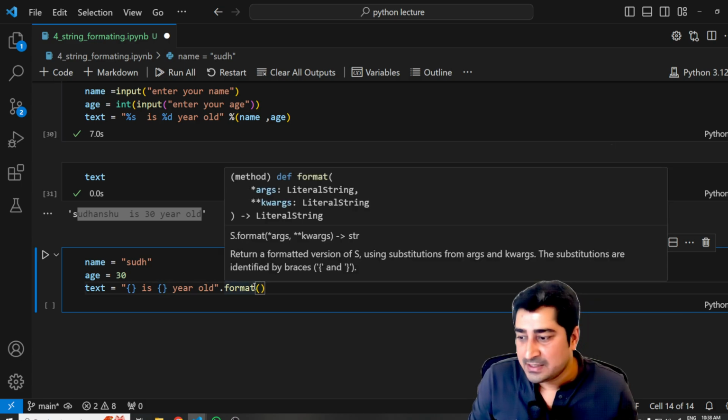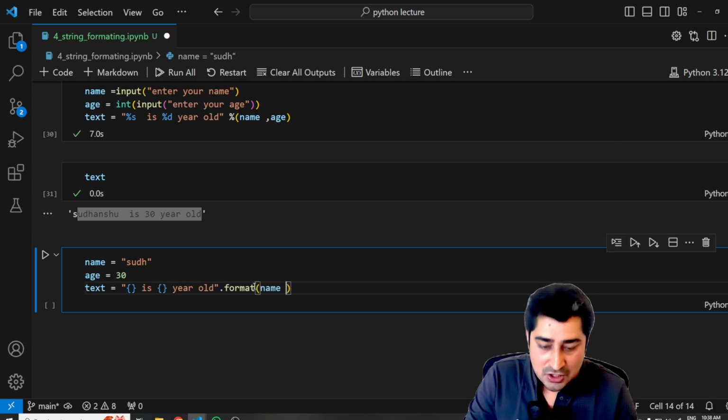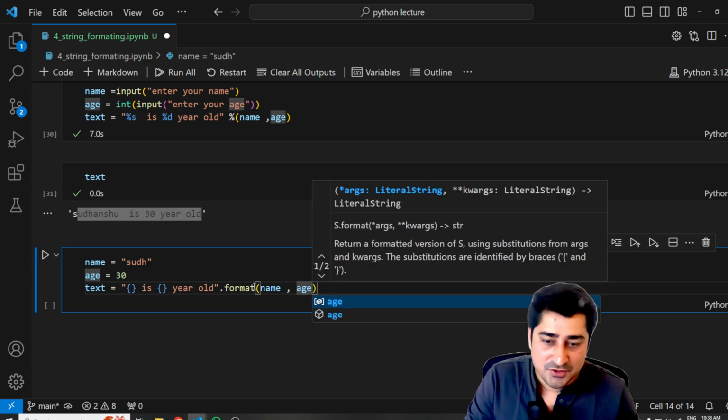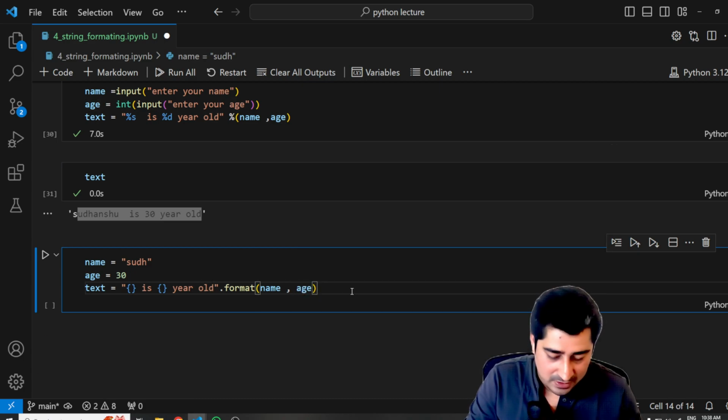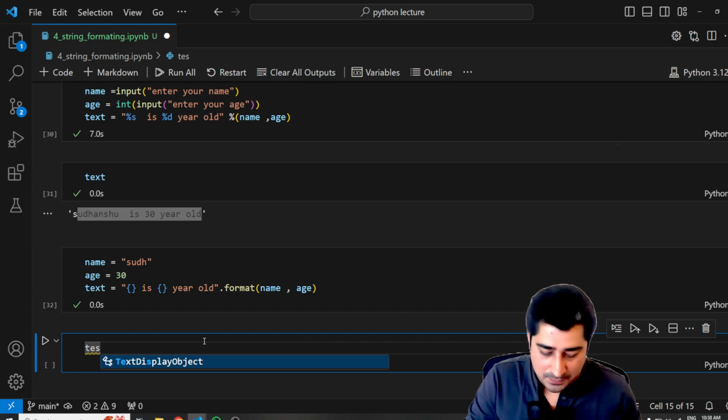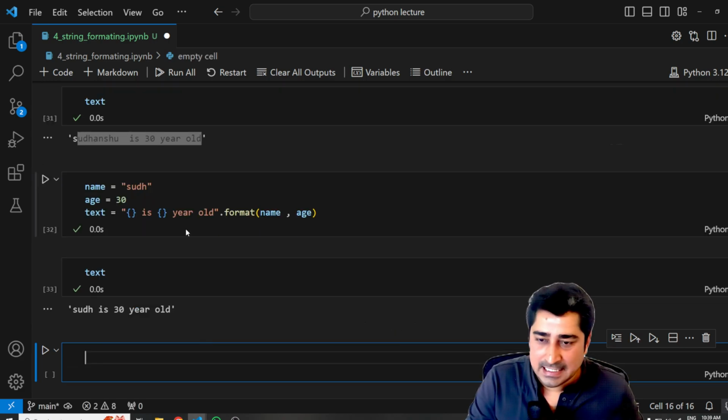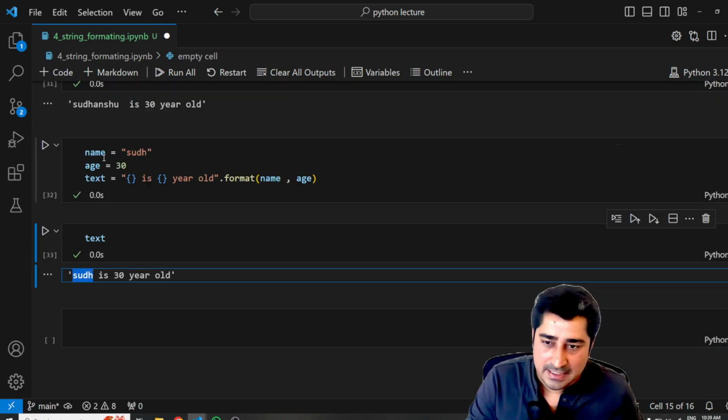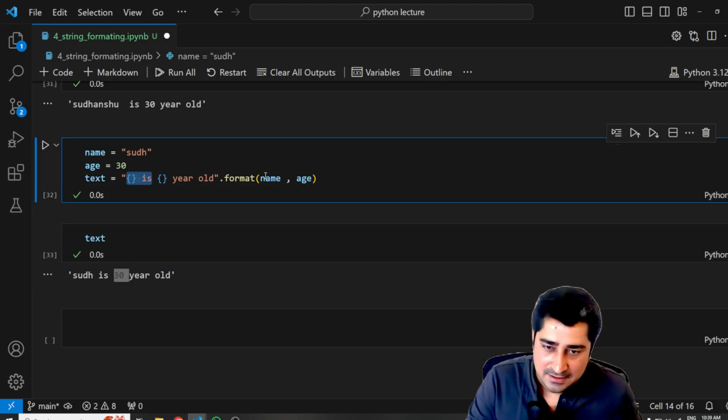So in a sequence, I can write it over here. I can write name over here, I can write age over here. Now execute and then print text. As you can see, it is working. SUDH is 30-year-old. So name in the first place it is trying to take, age in the second place it is trying to take.